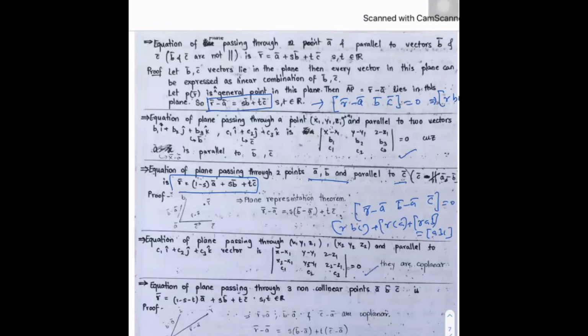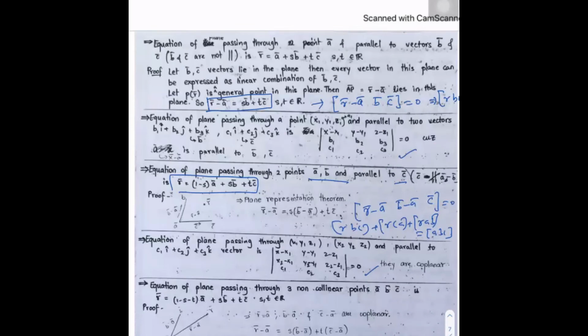That application is in 3D. Plane passing through 2 points x1, y1, z1 and x2, y2, z2 and parallel to a vector means the determinant is 0: x minus x1, y minus y1, z minus z1; x2 minus x1, y2 minus y1, z2 minus z1; c1, c2, c3 equal to 0.